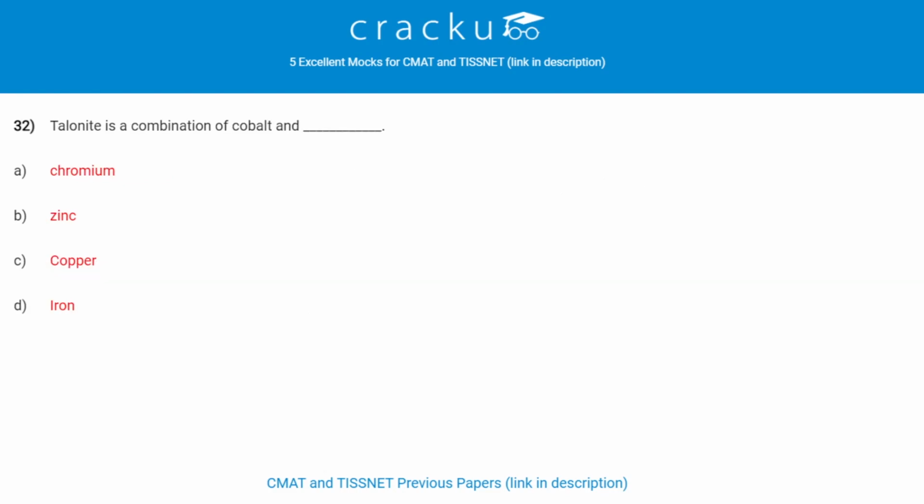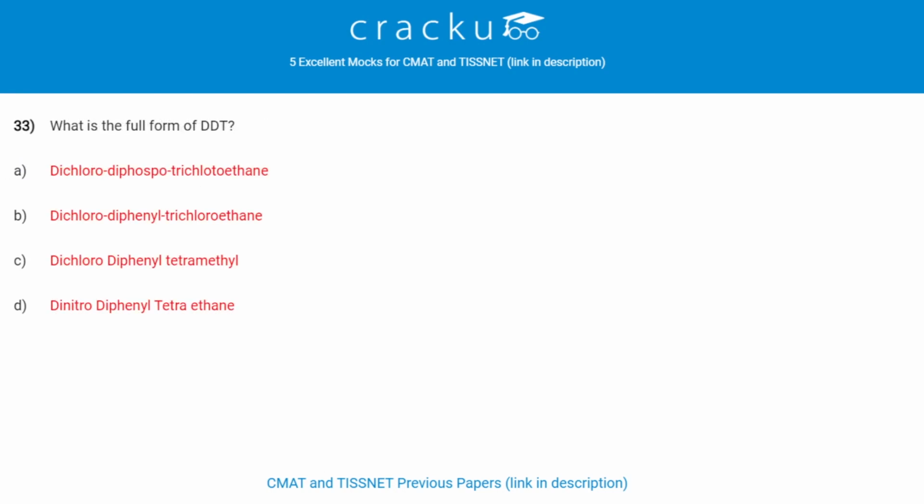Next question. Stellite is a combination of cobalt and chromium. What is the full form of DDT? The full form of DDT is dichlorodiphenyl trichloroethane. It was initially used with great effect to combat malaria, typhus and other insect-borne human diseases. Its formula is C14H9Cl5.